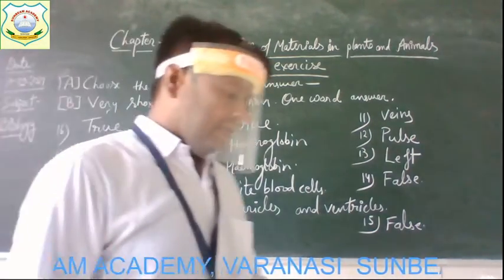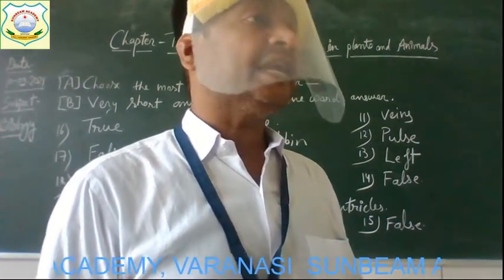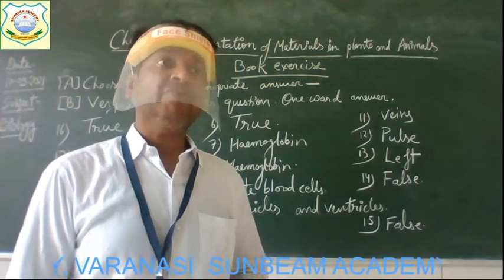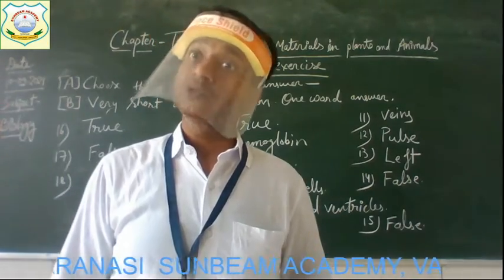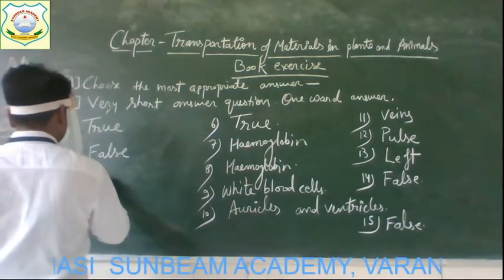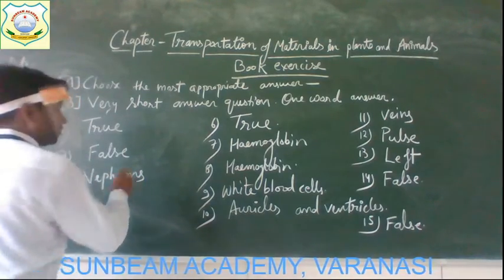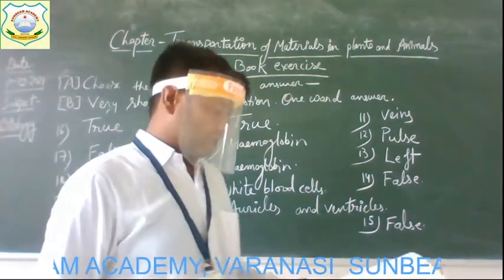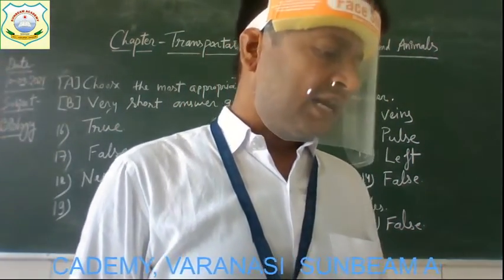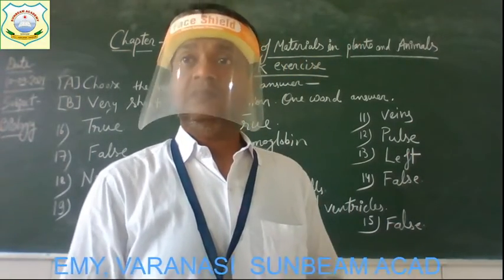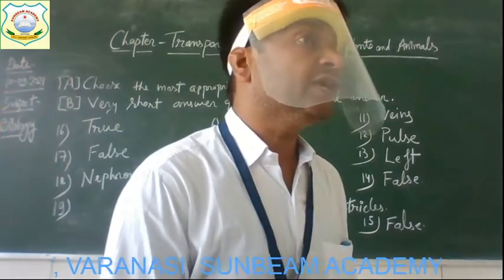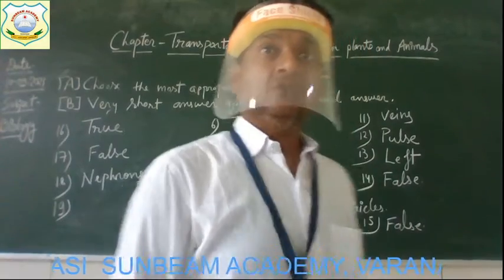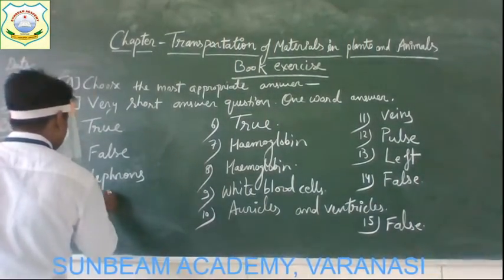Question number 18. Name the tiny filtering tubes present in the kidneys. Yes, you know the answer very well. Kidneys have a number of nephrons, which are the filtering units. Nephrons. Now question number 19. In lower animals, excretion occurs from the body surface. Yes, you have to name the process by which excretion takes place in lower animals. So that process is diffusion.